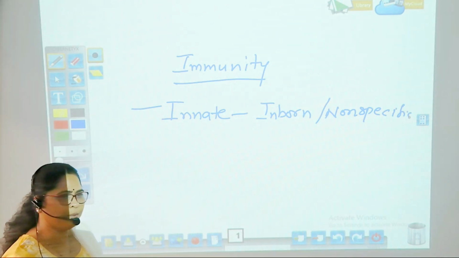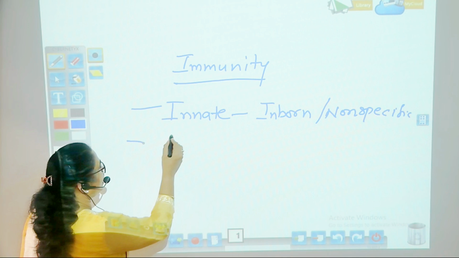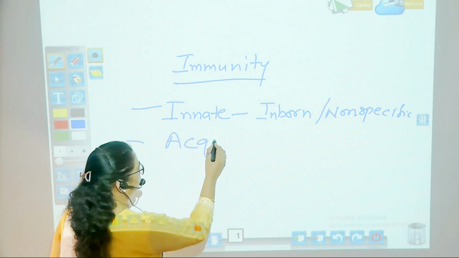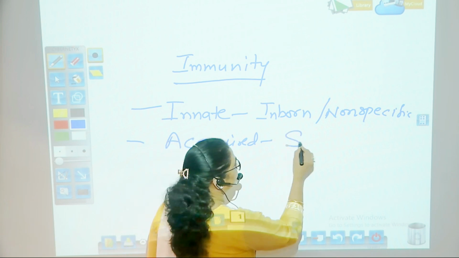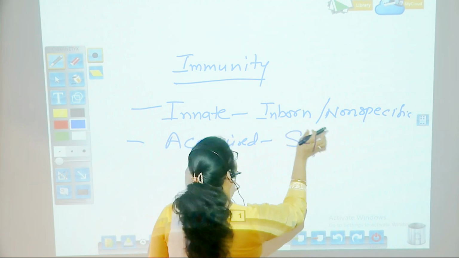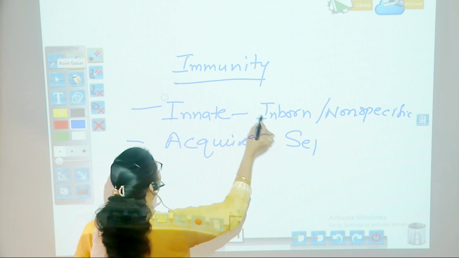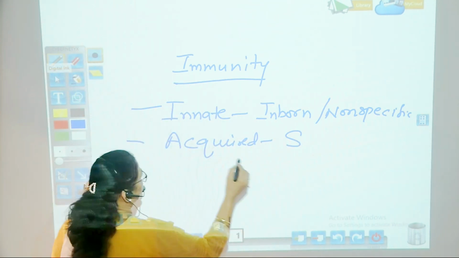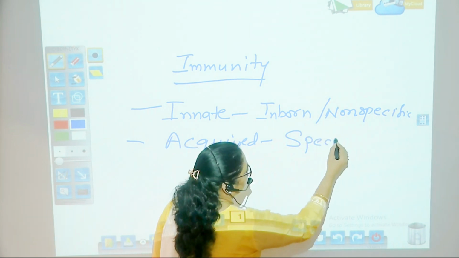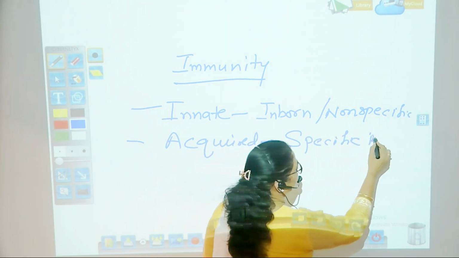The second kind of immunity is acquired immunity, which is a specific immunity.